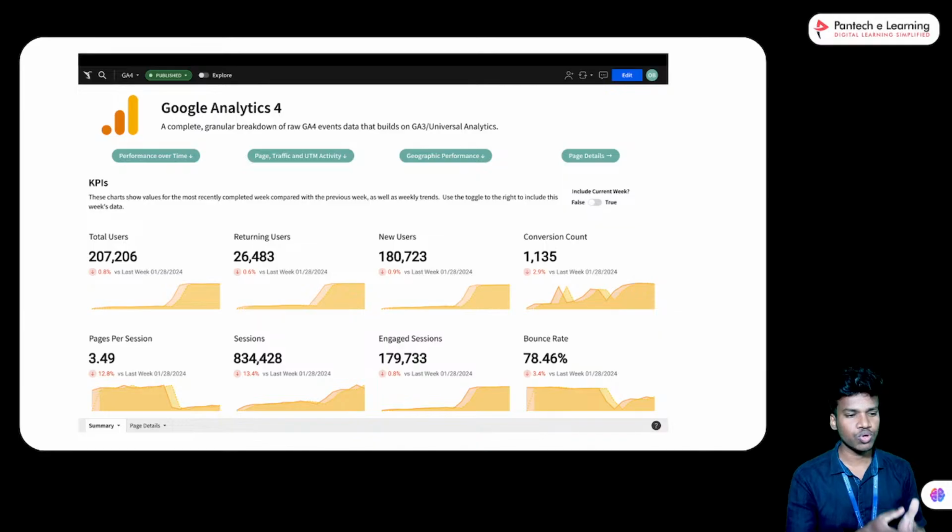So based on the count, the wave will increase or decrease. We can use not only a single chart, but also multiple charts. There is a donut chart, bar chart, and column chart also available. So I will show you the visualization. Don't worry, I will show you the types today. In an upcoming session we will discuss in detail how we can create this kind of template in this format.